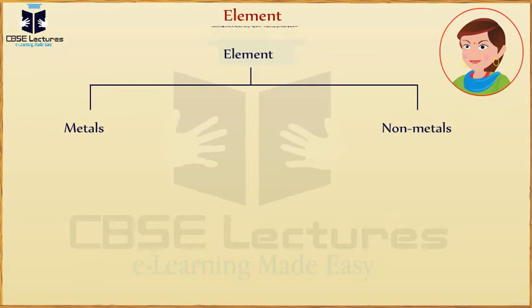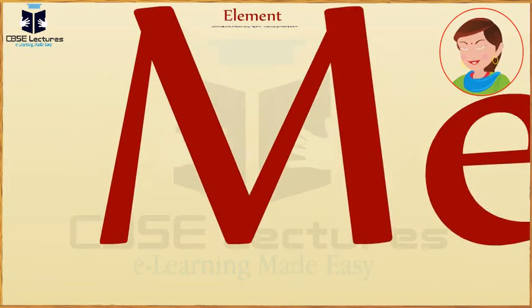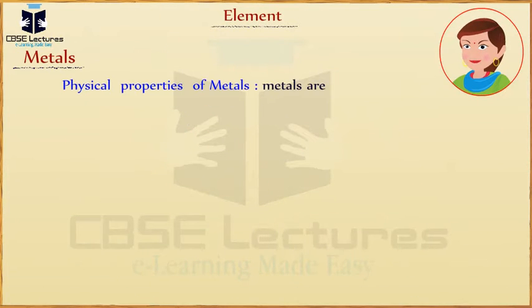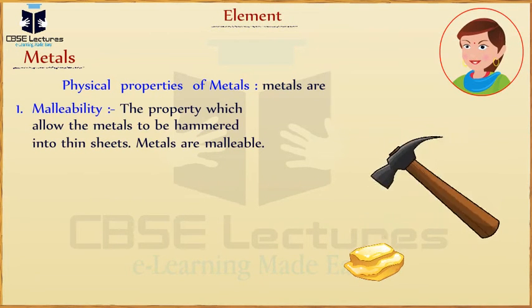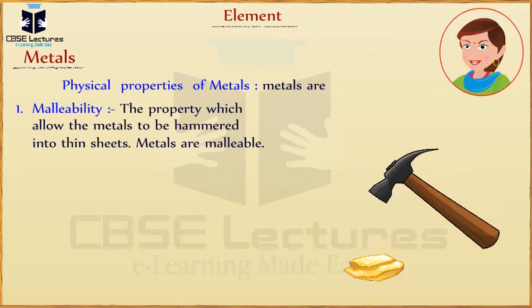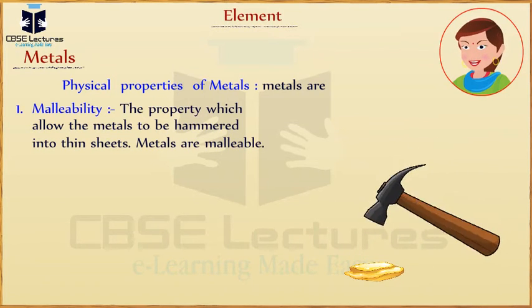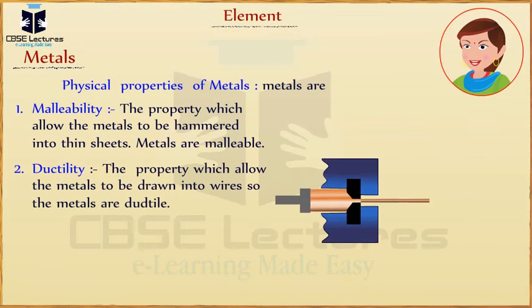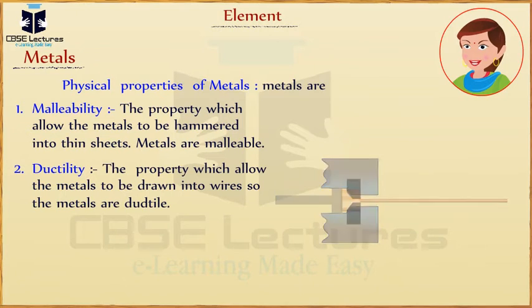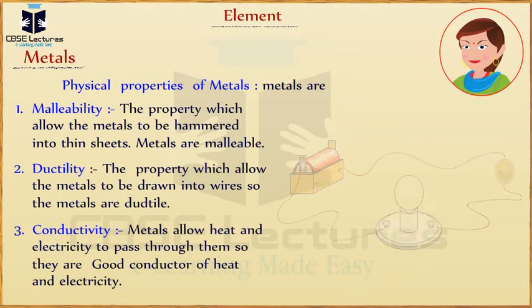Now first, we'll discuss the metals in detail. Metals. Physical properties of metals. Malleability: the property which allows the metal to be hammered into thin sheets. So we can say metals are malleable. Ductility: the property which allows the metal to be drawn into wires. So metals are ductile.